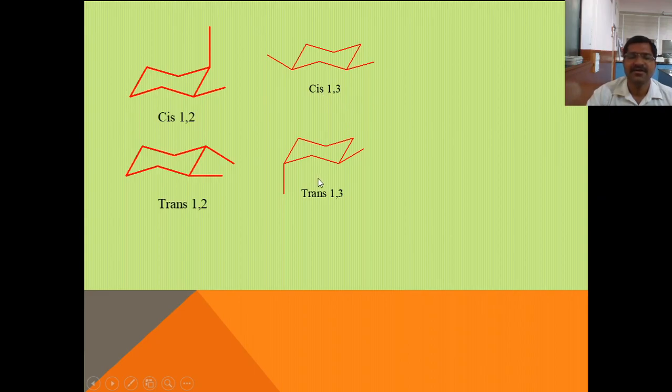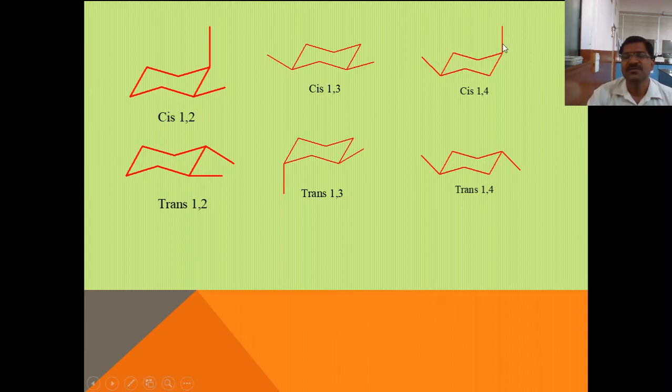And the second one is trans-1,3 dimethyl cyclohexane, because one of the methyl groups is oriented toward the upward side and the other toward the downward side. Therefore, this is trans-1,3 dimethyl cyclohexane. And the last pair is cis-1,4 and trans-1,4 dimethyl cyclohexane.